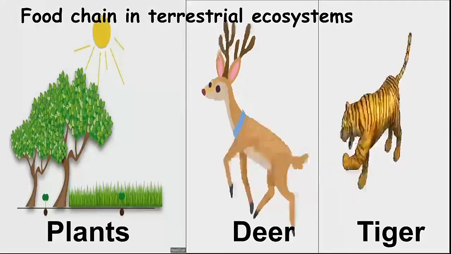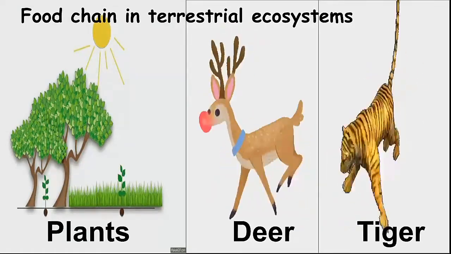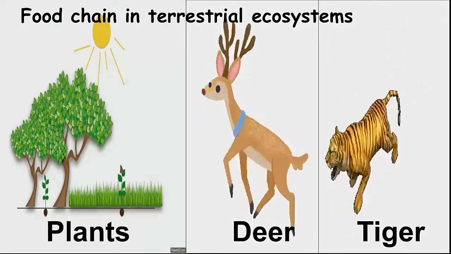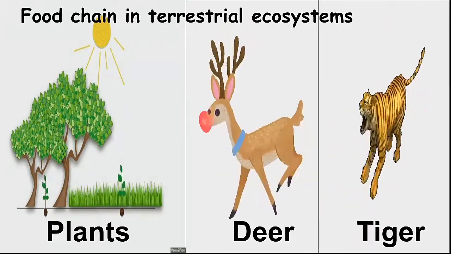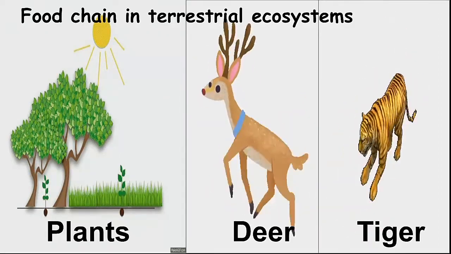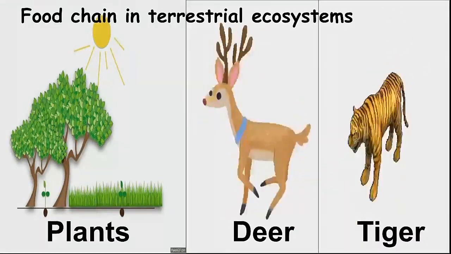Look at the picture children. It gives us information on how living things are related with one another by the food they eat. Here the plant is eaten by deer. The deer is eaten by the tiger.